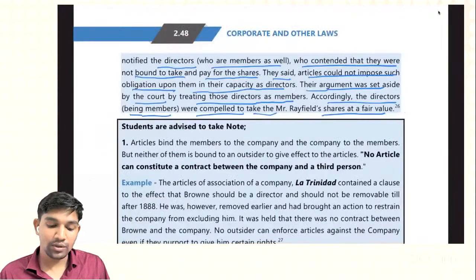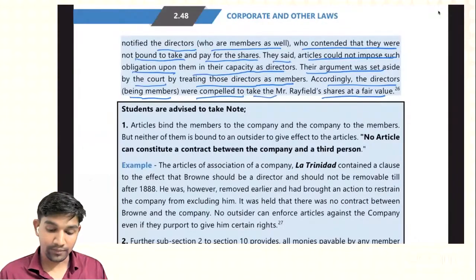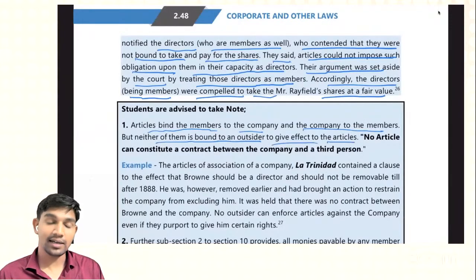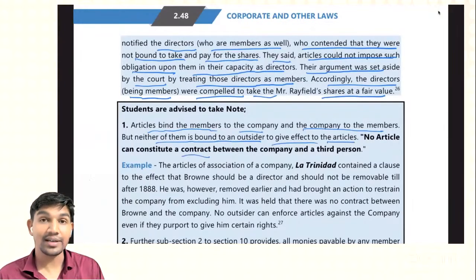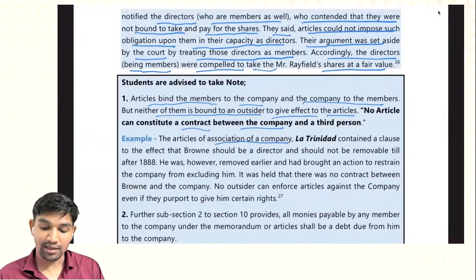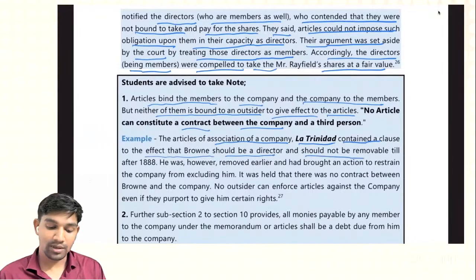Okay, now students are advised to take note. Articles bind the members to the company and the company to the members, but neither of them is bound to an outsider. No article can constitute a contract between the company and a third person. The articles of association of a company, La Trinidad, contained a clause to the effect that Brown should be a director and should not be removable till after 1888.